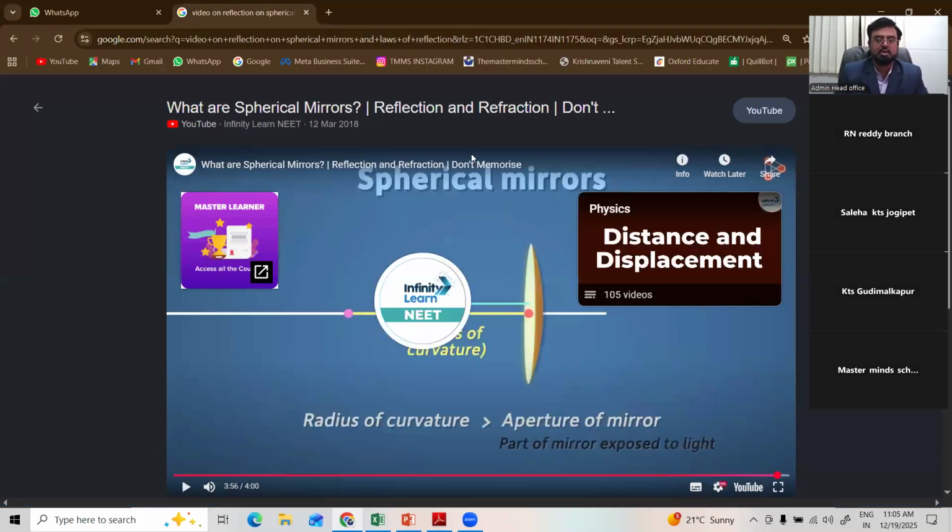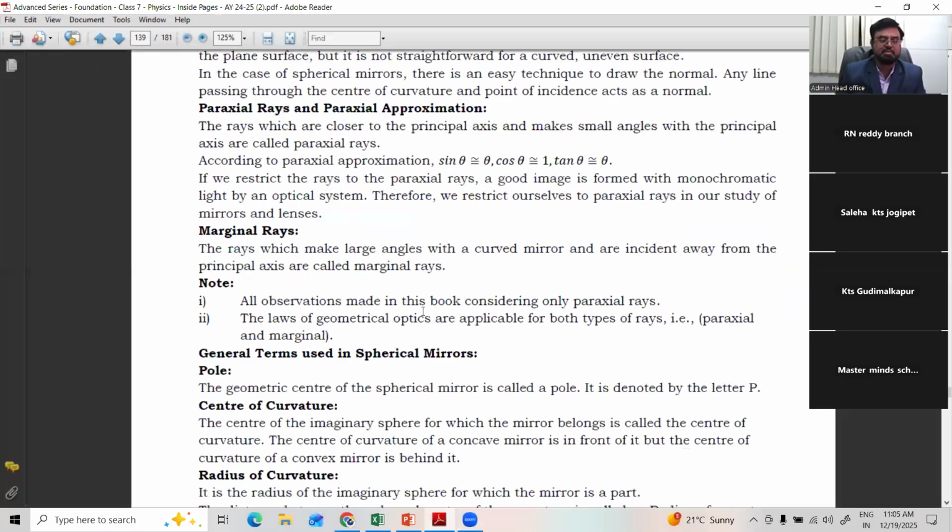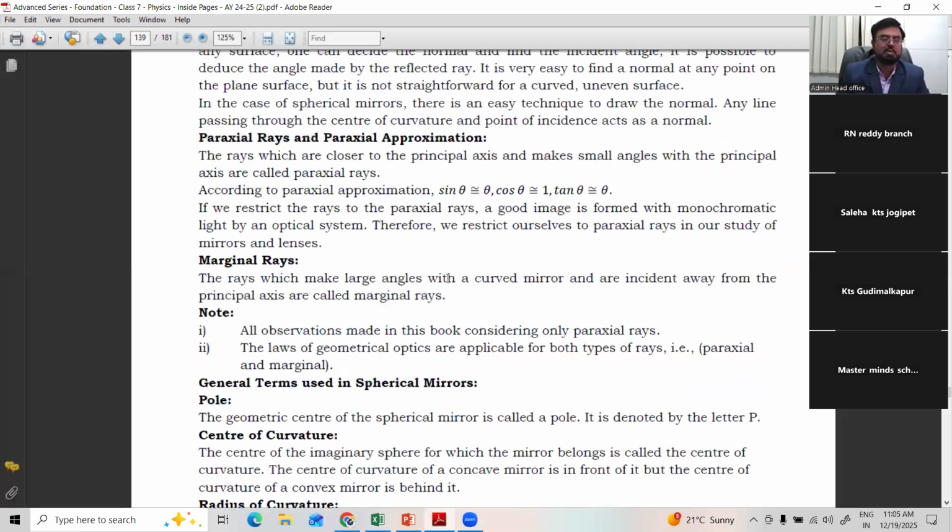Anyway, both are explaining the same thing, that is about the mirrors, that is about general terms used in the spherical mirrors. So before that, we can see this. Some new words are given here after knowing about the spherical mirrors, which are the part of a hollow sphere. One has the reflecting surface inward, one outward. One is called concave mirror, other is called convex mirror.